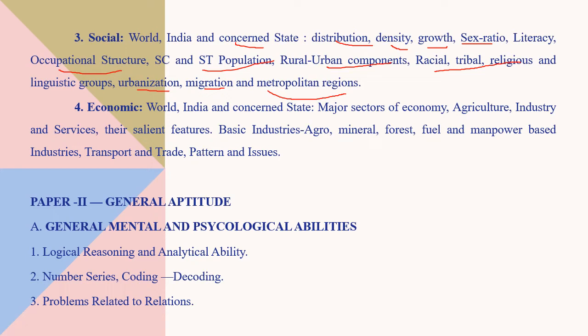Major sectors of economy. What are the major sectors of economy? Agriculture, industry, service sector. What is the salient feature? Which is mainly based here, how it is growing. Basic industries such as agro industries, mineral, forest, fuel and manpower based industry, transport and trade, patterns and issues regarding all these transport and trade patterns, issues after bifurcation or in different zones in India.